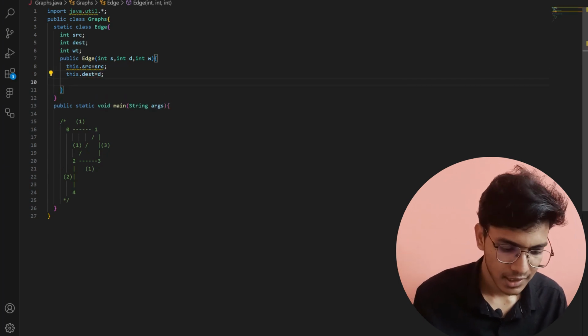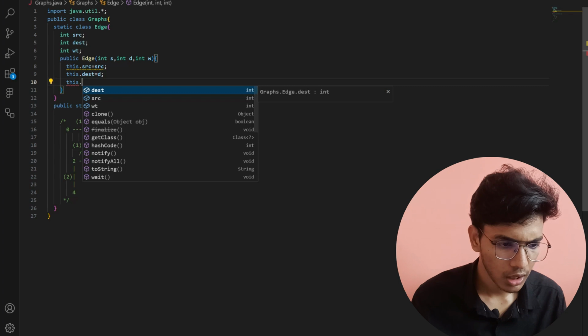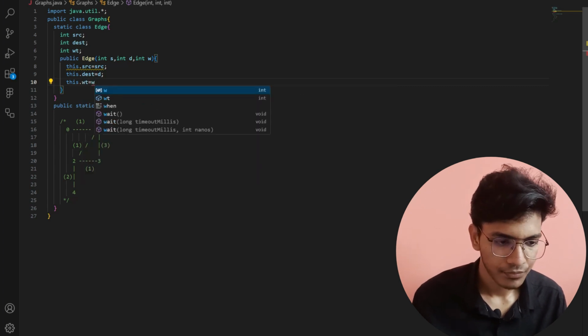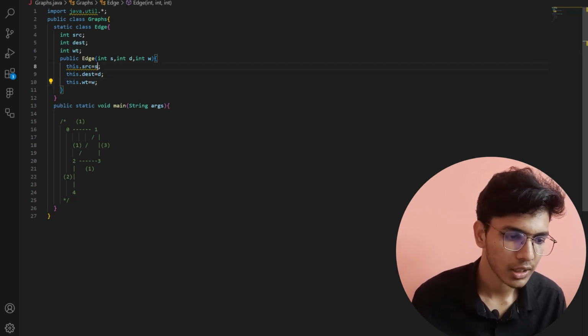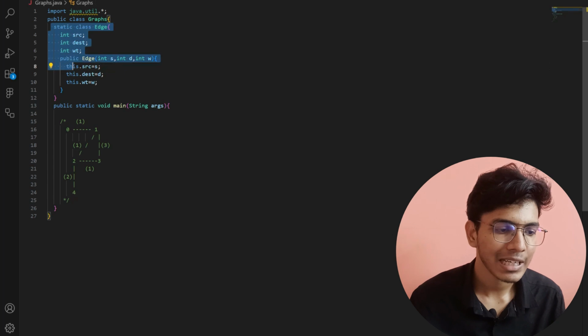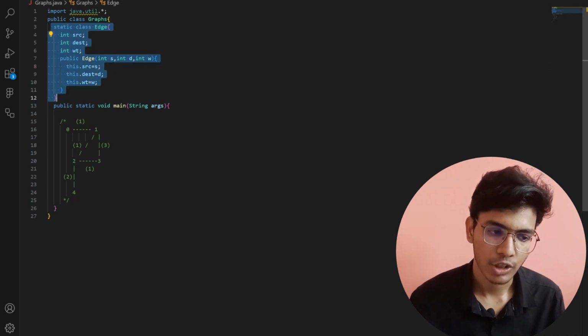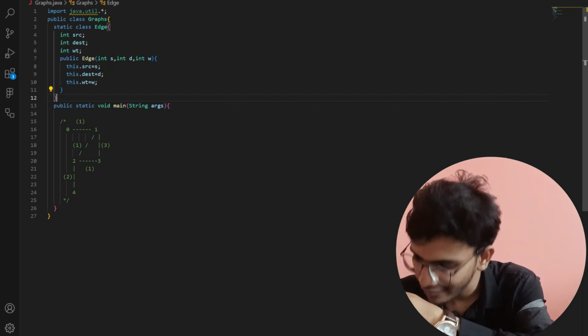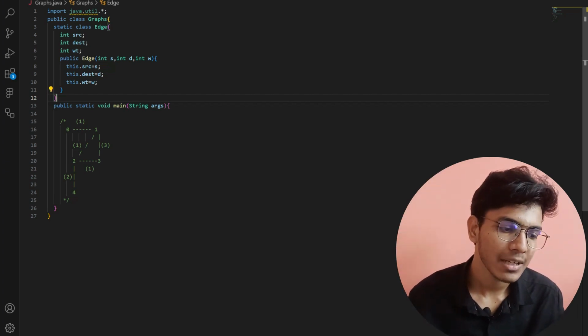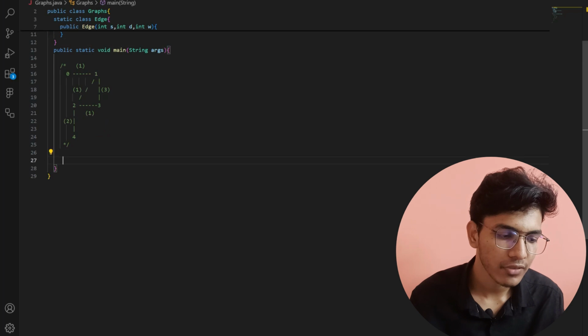After that this.weight is equal to weight. Like this I'm going to initialize all of them. Okay, this is how I will define my static class Edge. That is, each edge will have a source, a destination, and a weight. Now after it, in the main program, what I will do is first of all